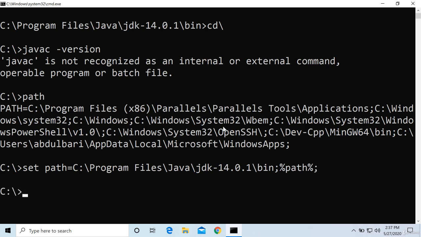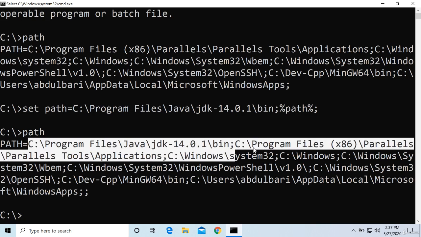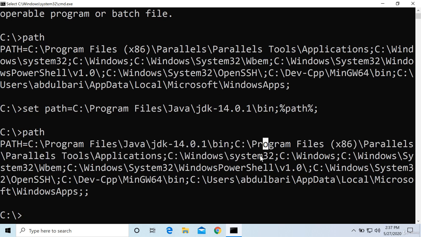Now say path, type path here. Now you can see that the very first thing is C program file JDK Java, then all the other previous paths are as it is available. So our path is also included in a global variable called path.